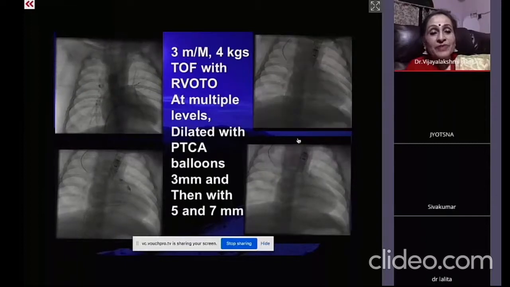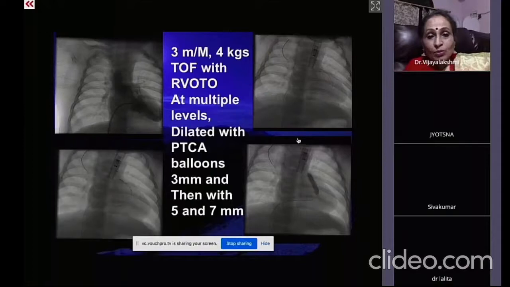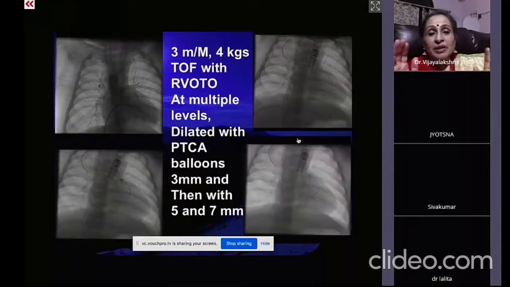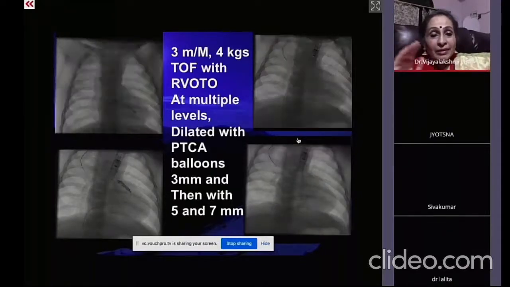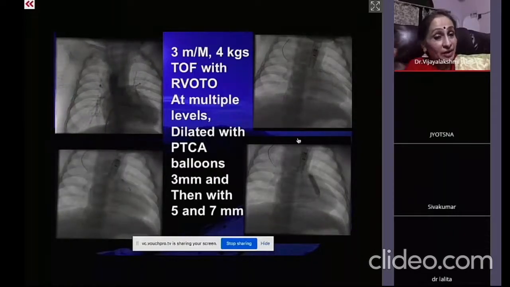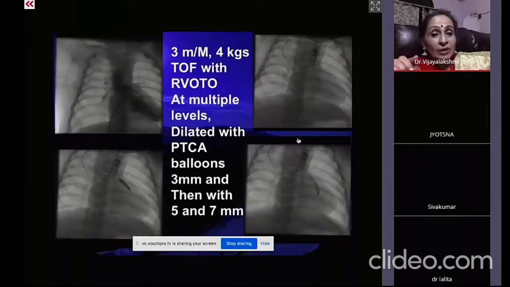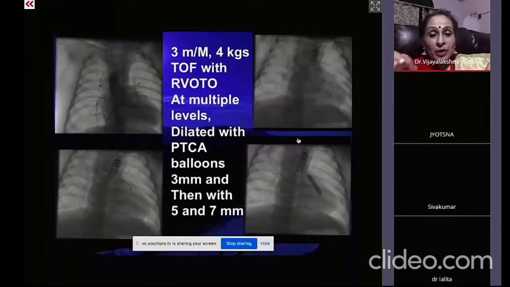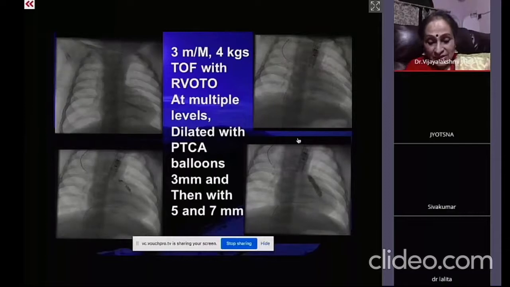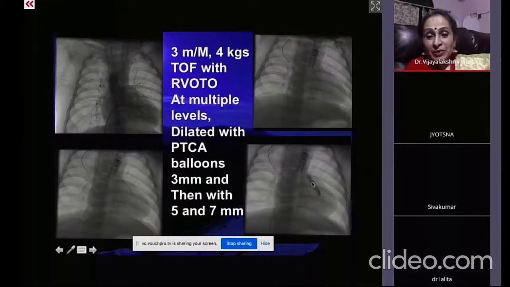Yeah. And do you select the balloon size on echo basis, or do you go for any imaging before you select the balloon? Unlike the regular pulmonary stenosis that you do where you take 100, 120 percent, here, no. We go with the smallest balloon, 2.5 millimeter. You can just see here, this is the PTCA 2 millimeter balloon.